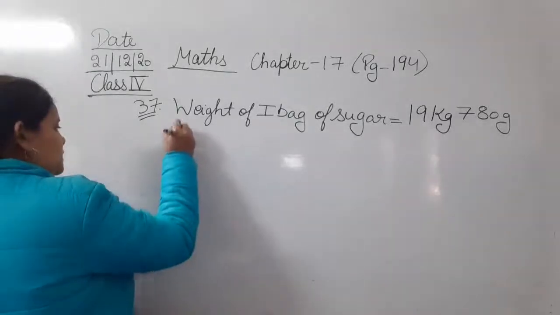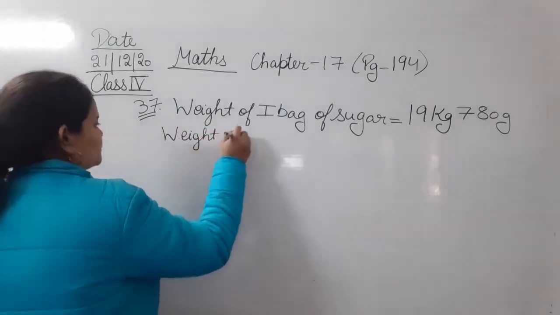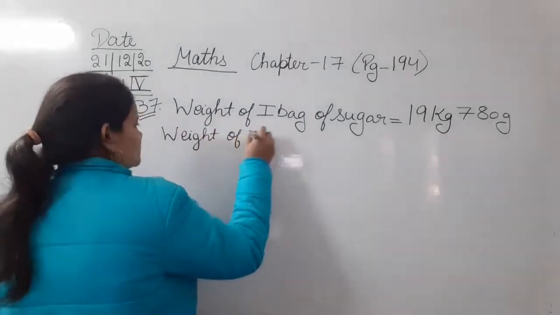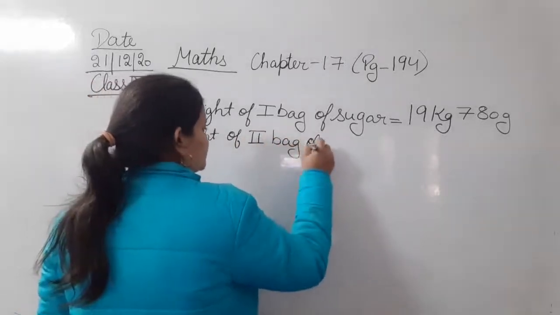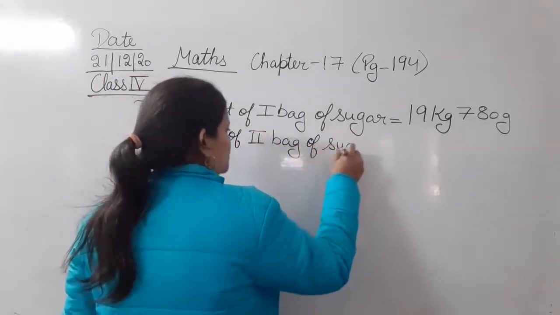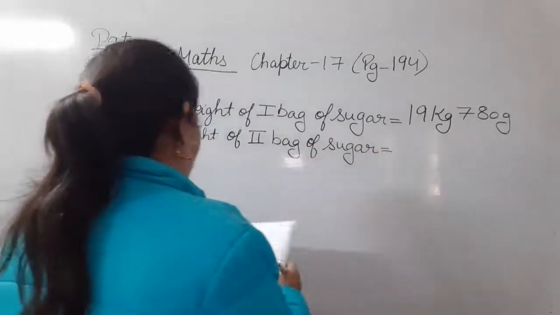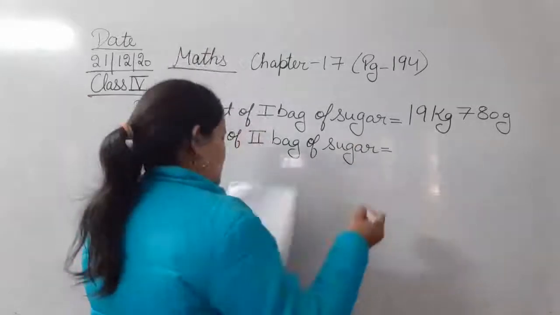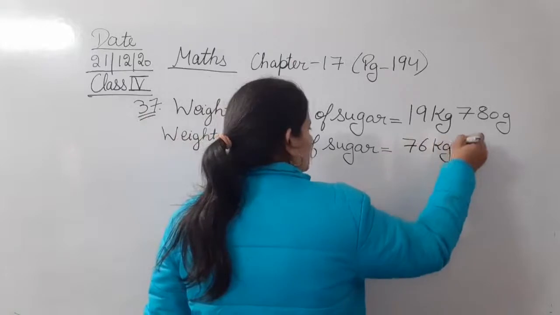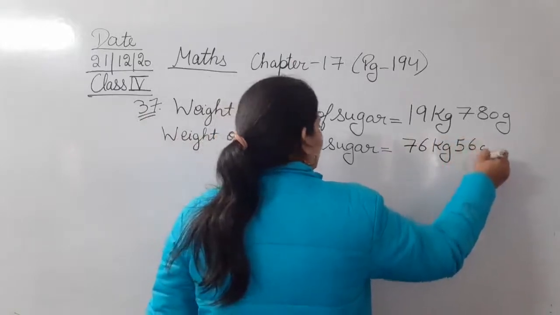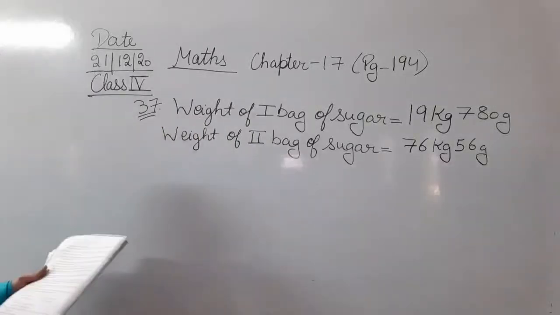Next is the weight of second bag of sugar.